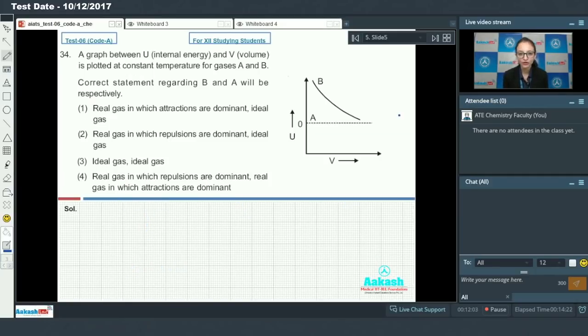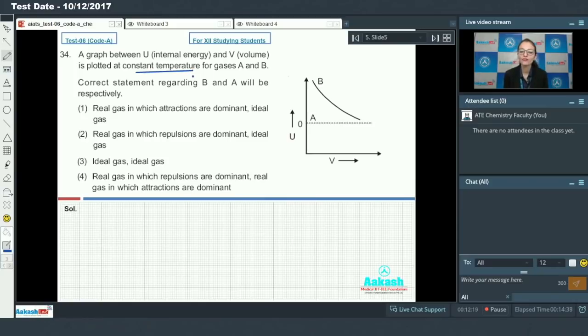Next, question number 34. A graph between internal energy and volume is plotted at constant temperature for gases A and B. Correct statement regarding B and A will be respectively.